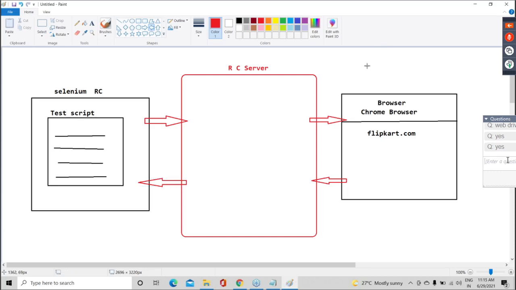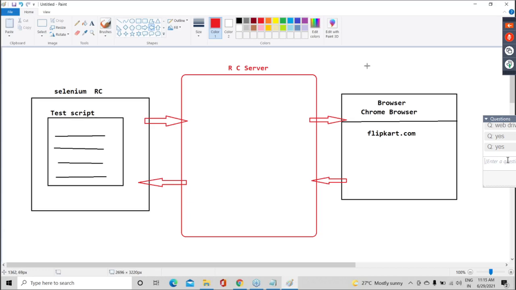Now, guys, what kind of things need to be available in an RC server? Guys, can I say we have so many browsers? Microsoft Edge browser, Chrome browser, Firefox browser, Opera browser. There are many browsers available.